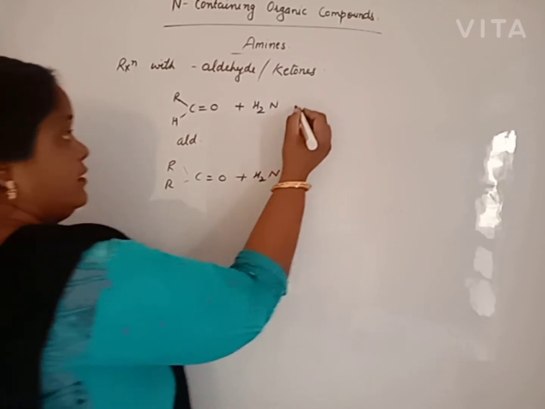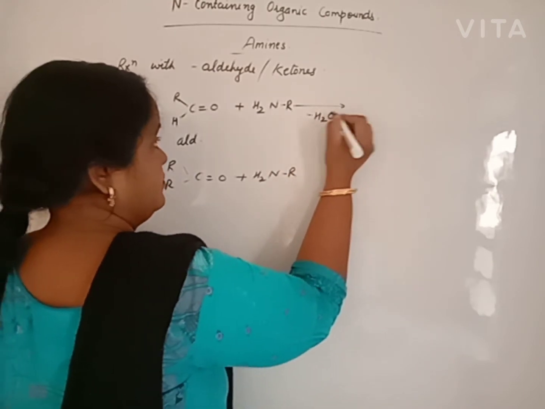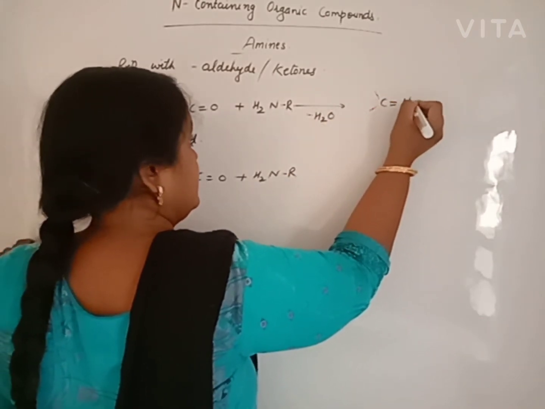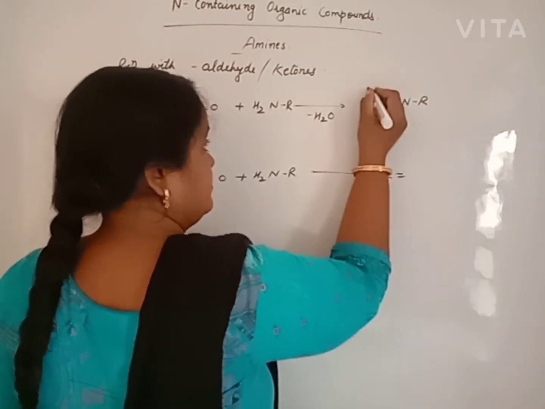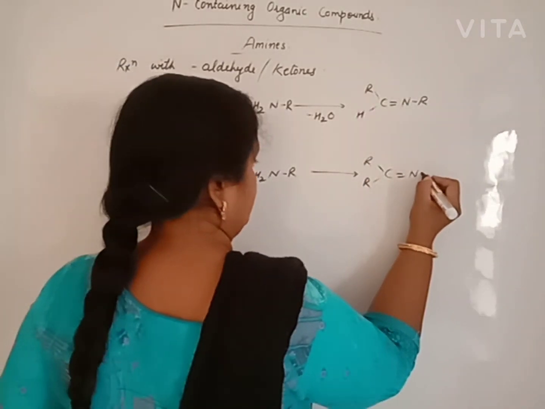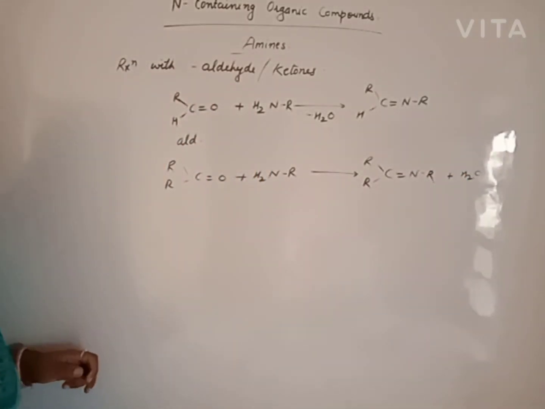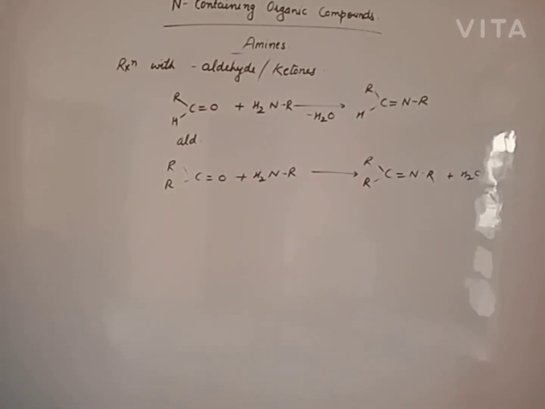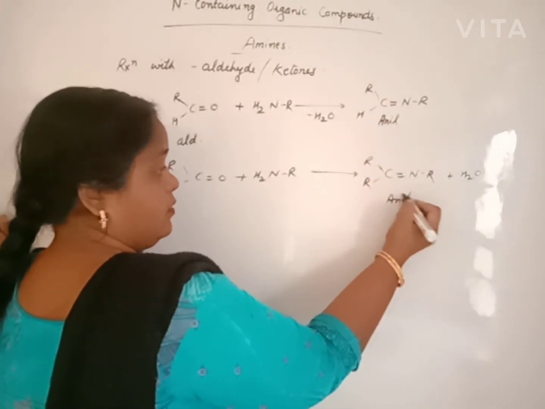Reaction takes place, it releases water to give imine, also with ketone. It gives imine. Primary amine reacts to give imine, that is known as Schiff's base. Aniline or Schiff's base.